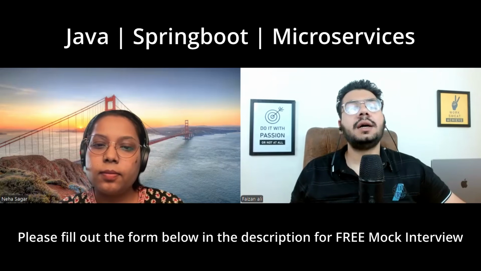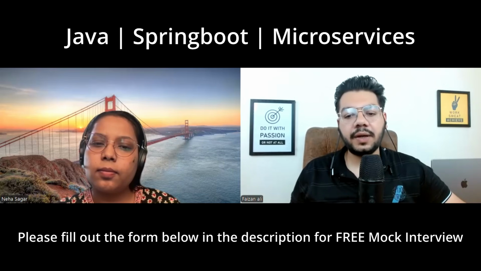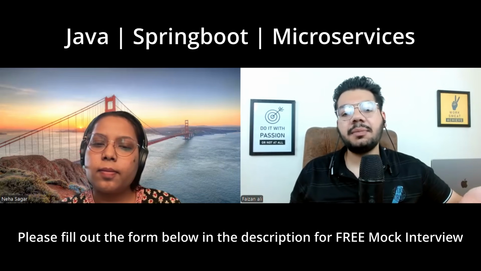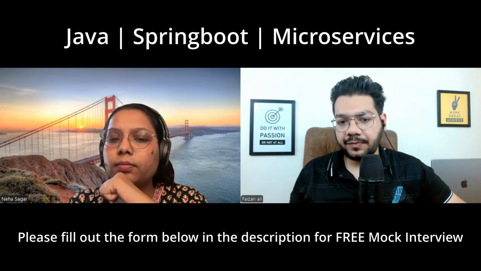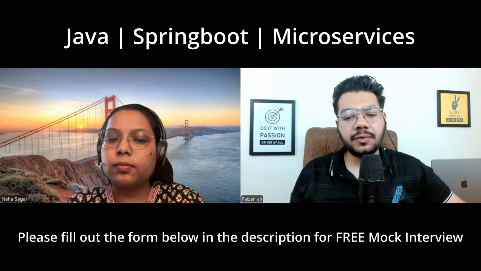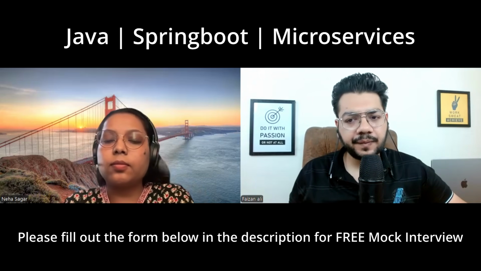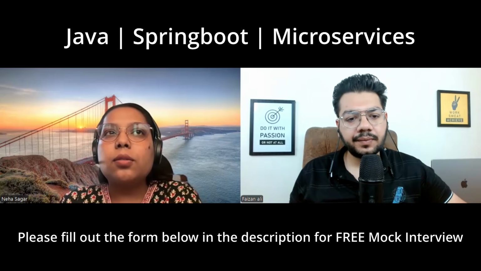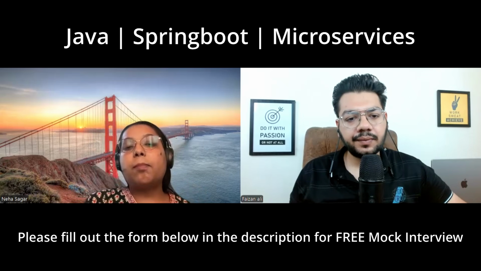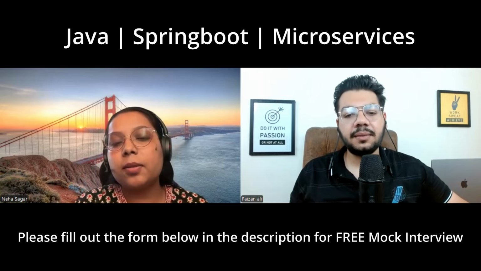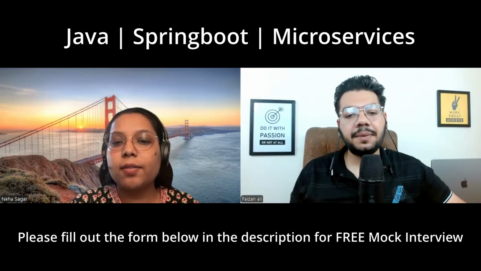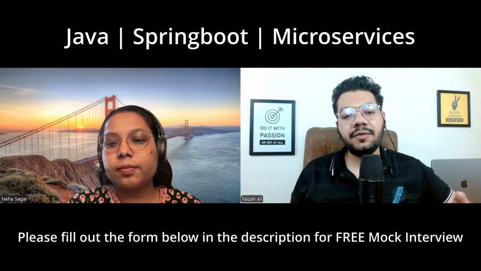Okay, let's discuss one by one. First one is get a user by ID. So what should we use here? So slash, like path parameters. After slash, whatever path will be there, the path variable. The API would be like slash user slash ID and we will use path variable.